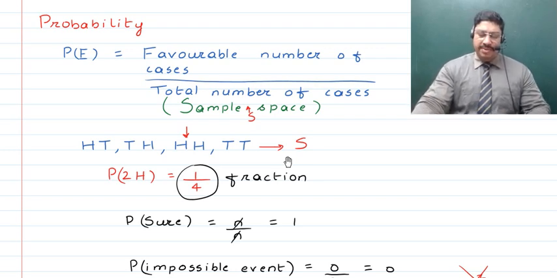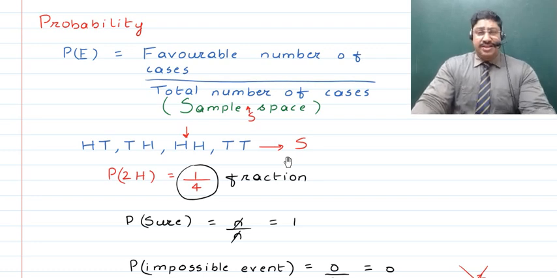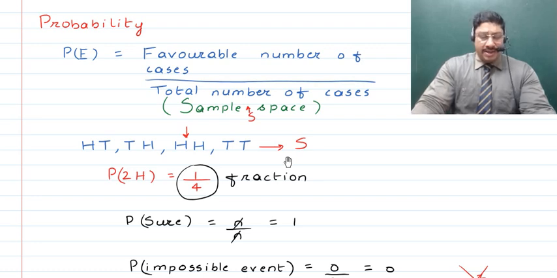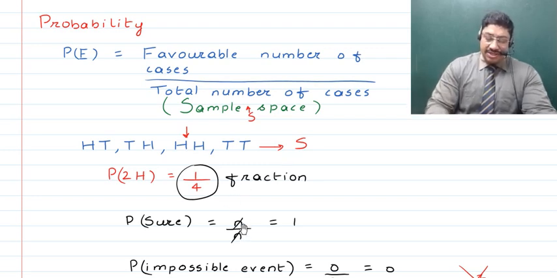So here we picked up a case where we talked about the number of children in a class who were boys in an all-boys school, right? Let's say we go to Doon School and count the number of boys in a class. We will find that it is equal to the total number of children in the class, and as such the numerator and the denominator, that is the favorable number of cases and the total number of cases, remain the same. They will cancel each other. As such, the probability of the sure event is going to be 1.